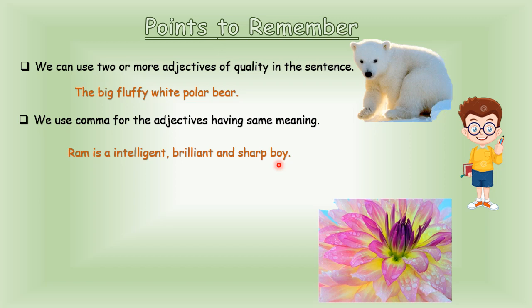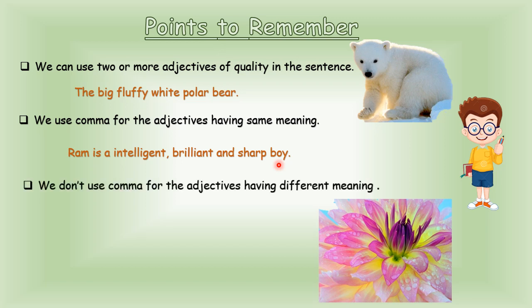So here beautiful, gorgeous and pretty are synonyms of each other. Yes, they have the same meaning. Is it clear, children? Now let's see the third point. We don't use comma for the adjectives having different meaning.